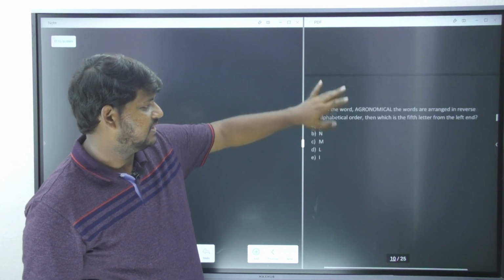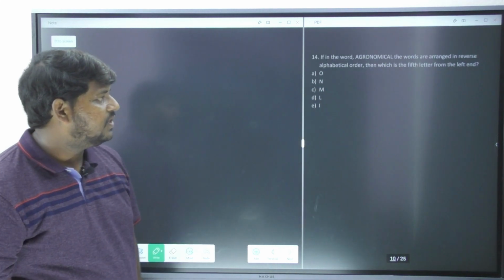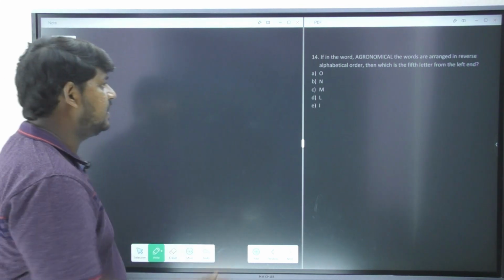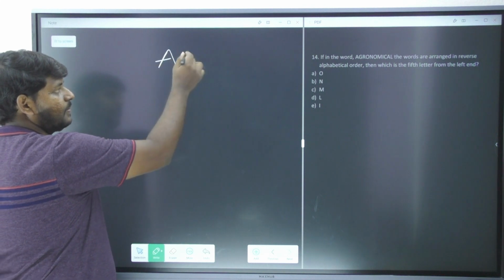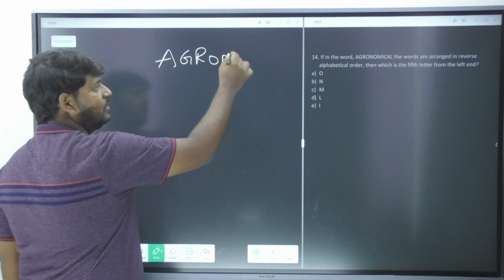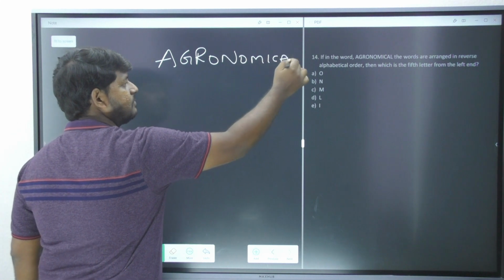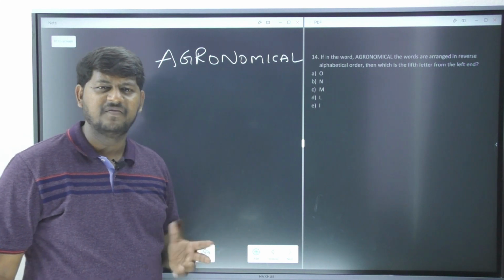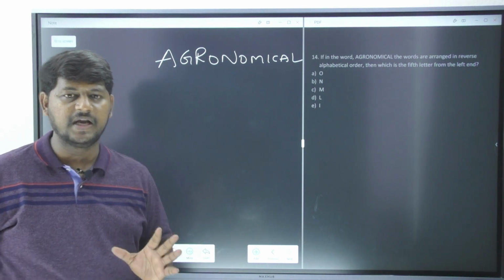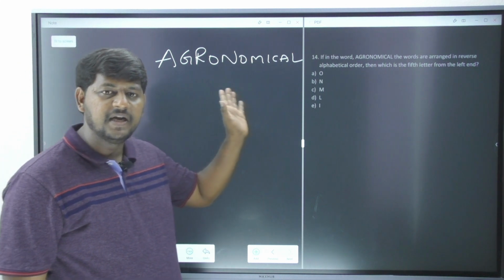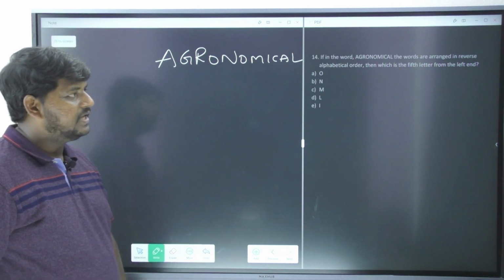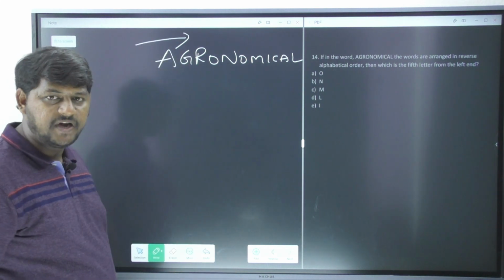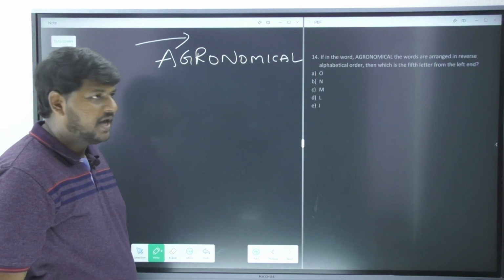What's the next question? It is talking about, if in the word agronomical, the letters are arranged in reverse alphabetical order. Please let us write it down. Agronomical. The letters are arranged in reverse alphabetical order. What do you mean by reverse alphabetical order? Reverse alphabetical order is nothing but writing them in the descending order. Please do remember. Then which is the fifth letter from the left end? Now this is going to be called your left end and that is going to be called your right end. Am I clear?